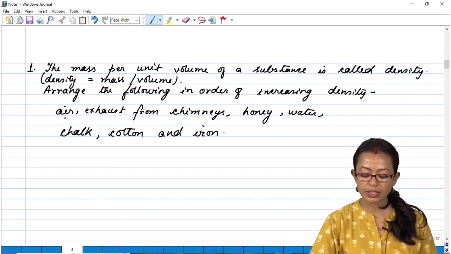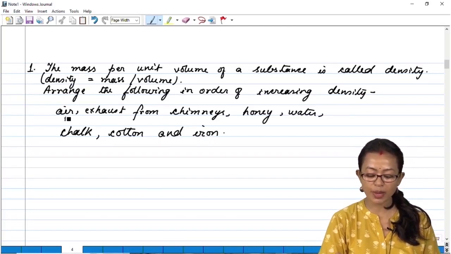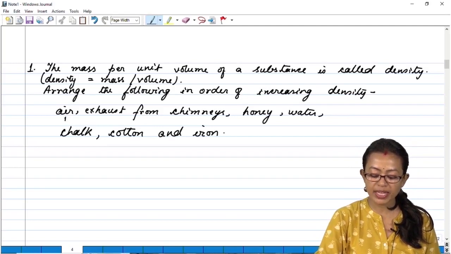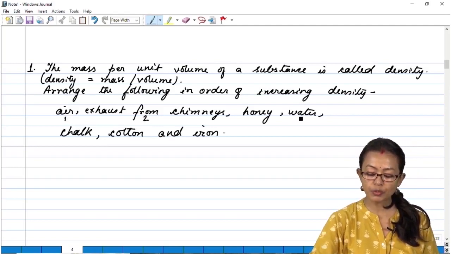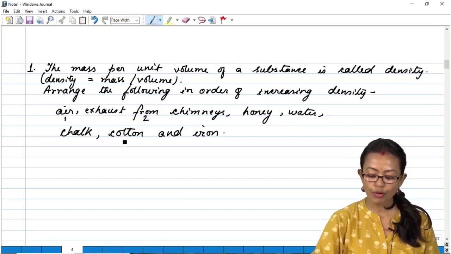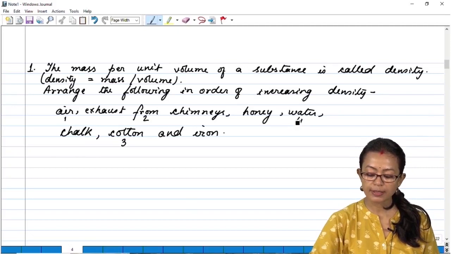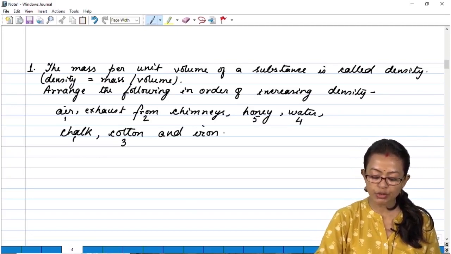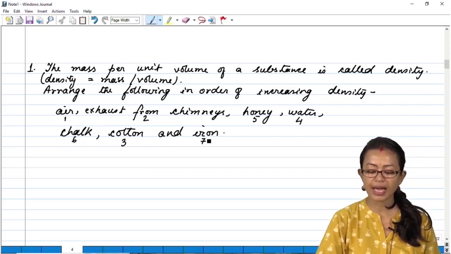If I try to arrange them according to increasing density, we find that air is the first one. The second comes exhaust from chimneys. The third would be cotton. The fourth would be water. Fifth is honey. Sixth would be chalk, whereas iron is the most dense amongst them, and that would be the last.